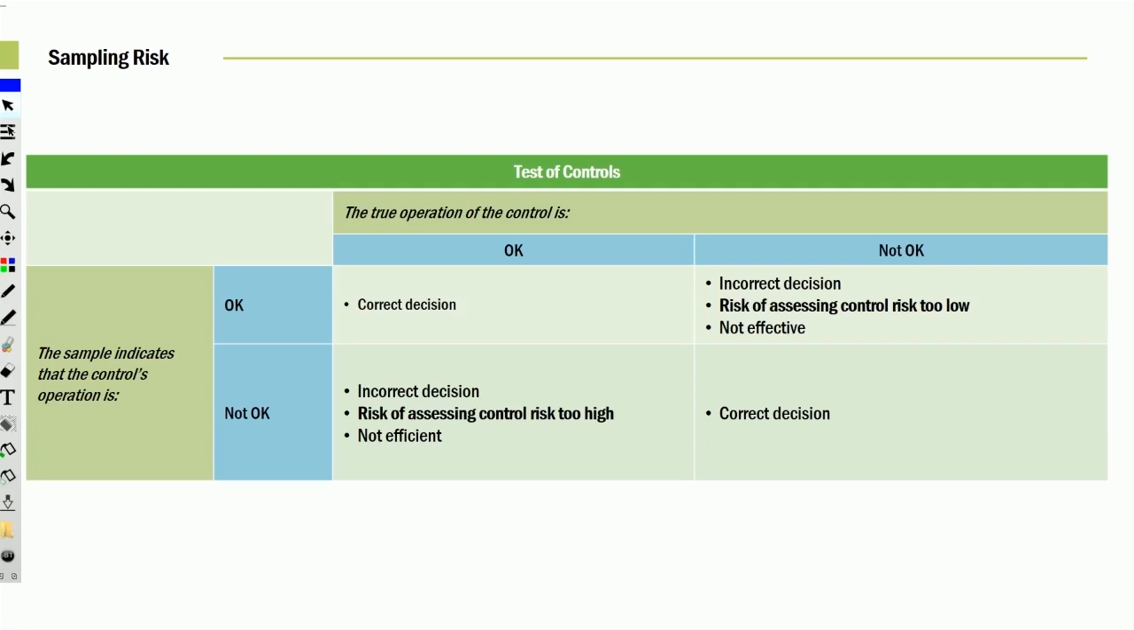Conversely, the sample indicates that the controls didn't work, but it really was working. You just happened to catch the one or two mistakes made all year. Well, that's the risk of assessing control risk too high. The problem with that isn't that you're going to have a bad audit, it's that you're going to do a lot more work than you need to. As opposed to when the sample says the controls don't work and they really don't work, then you've properly assessed the risk. Let's go on to the next area.